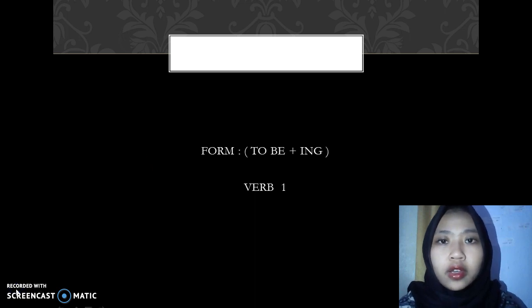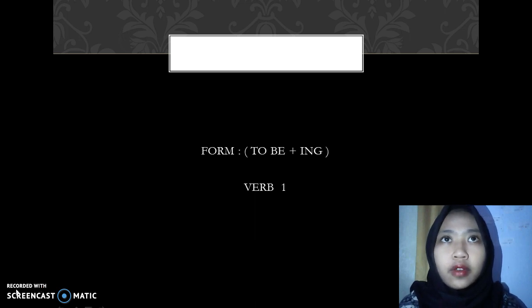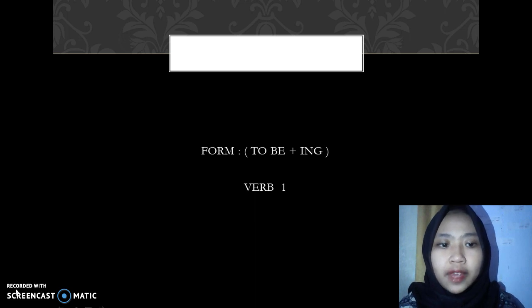And this formula is used for daily activity. And what is verb ing?